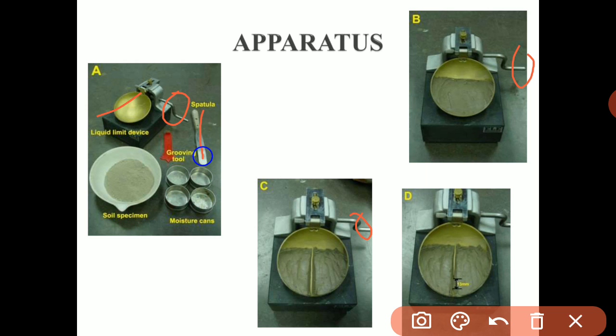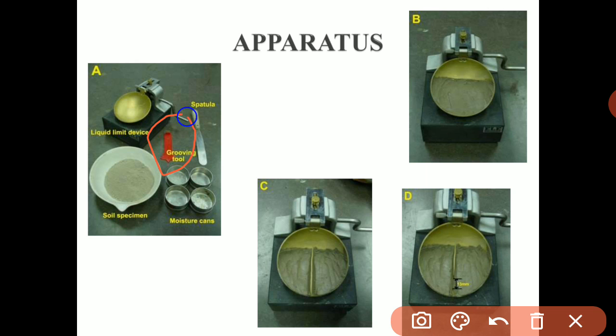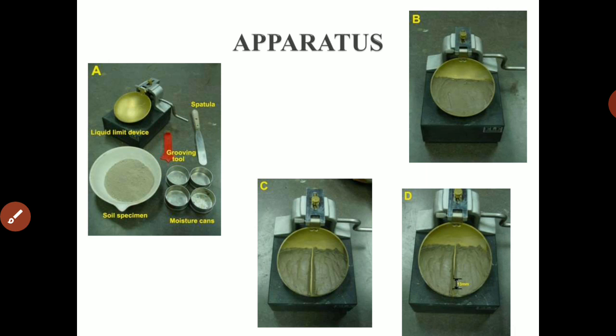This is the spatula, and an important tool is this grooving tool, shown here colored in red. This is the soil specimen, and these are the moisture content or water content determination cans or tins. We'll take about 120 gram to 150 gram of air dried soil sample passing through a 425 micron sieve. So you can imagine the size of the soil.